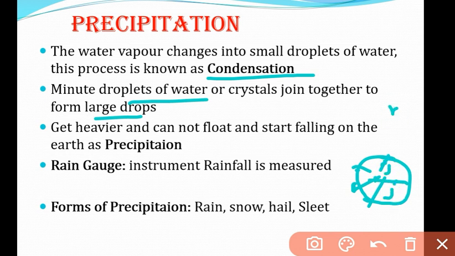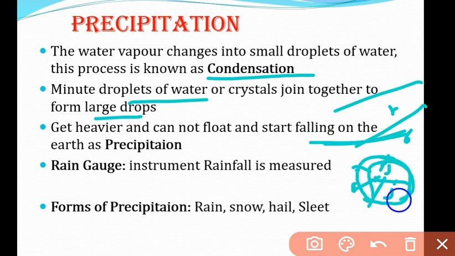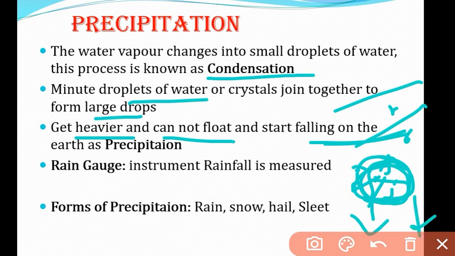When they were small, they would float everywhere in the air, but after they create large droplets, they get heavier, right? Being heavier, they cannot float, so they start falling. This falling to the earth is called precipitation.